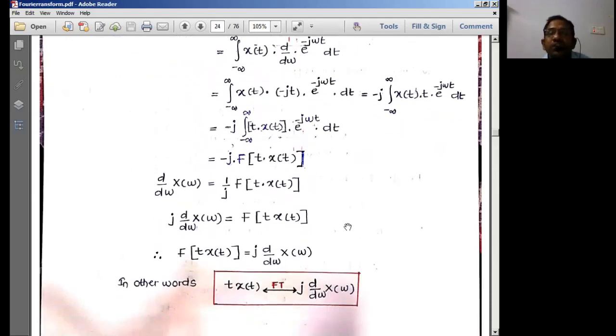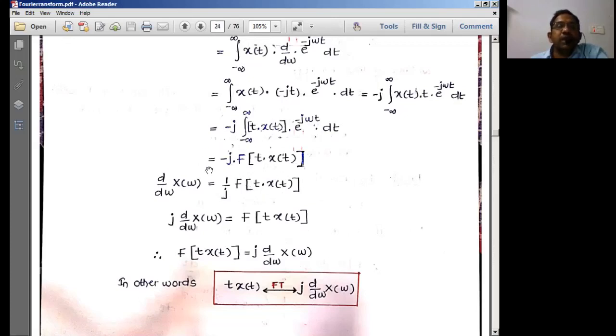That's the equation that I will be getting over here. Now it is in the form of the Fourier transform of t into x of t. If t into x of t is a function, how can I write the Fourier transform of this function? I can simply write F of t times x of t as well.